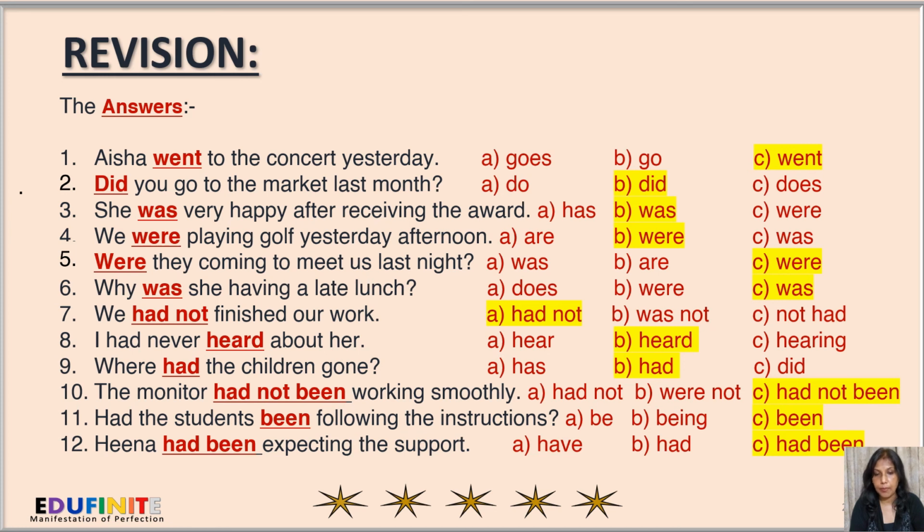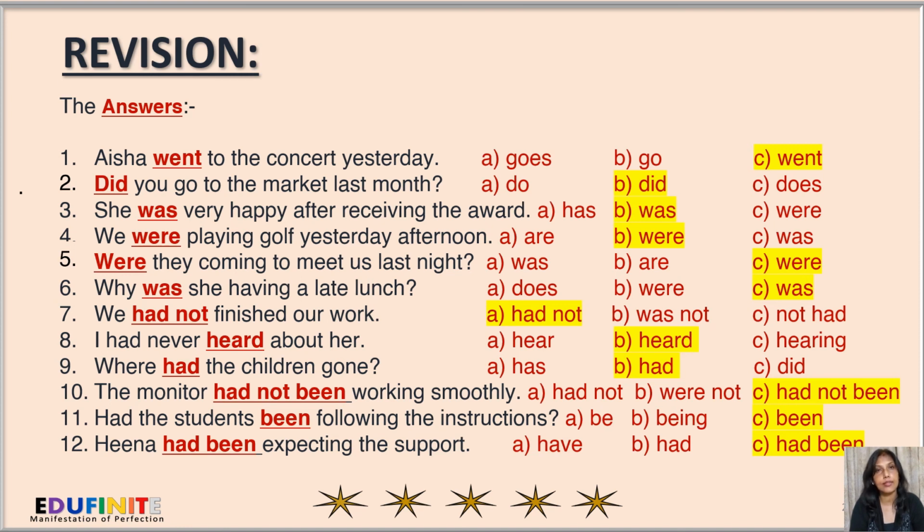Was not will not be applicable here because this is the past perfect tense. So had and ed will be used for the verb, for the regular verb, that is. Next, I had never heard about her. Here, hear and hearing won't be applicable because this is again the past perfect tense, so we'll have to use heard over here. Next, where had the children gone? Again, has and did are not applicable. Had is the answer.